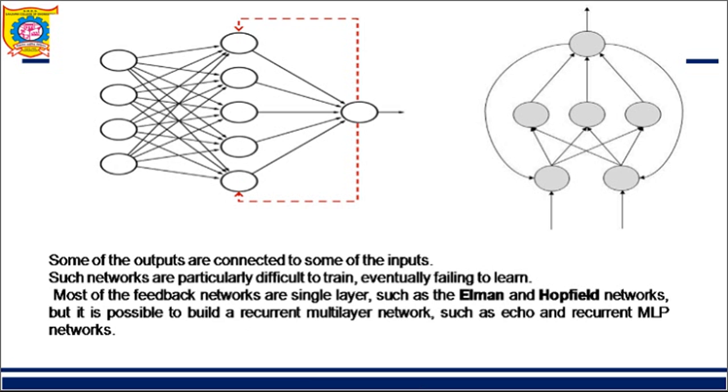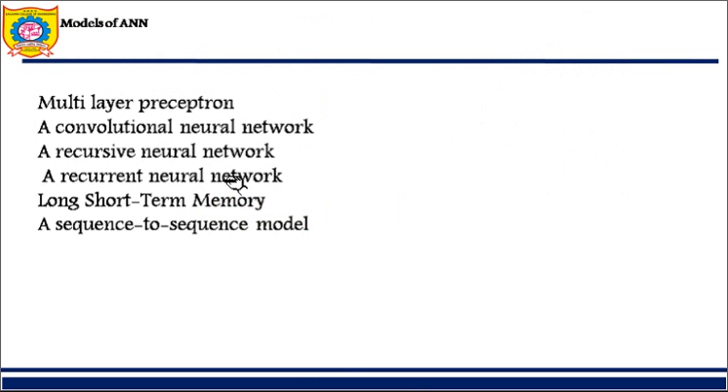Now, models of ANN. You have different models of ANN, as you can see, they are listed over here. MLP, multi-layer perceptron. Over here what you can see is all the nodes of one layer are connected to all the nodes of the other layer. Then CNN. This is beyond your study, but still I want to link it. Nowadays CNN is in a lot of fashion, RNN is in fashion. So what are all these? These are the models of ANN.